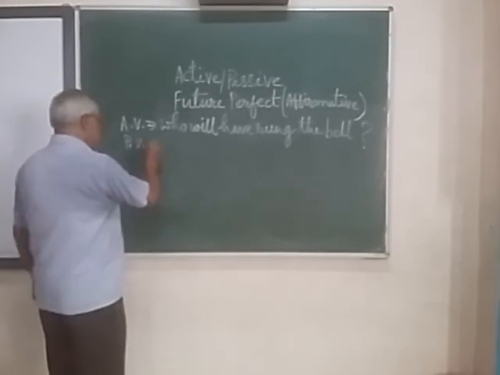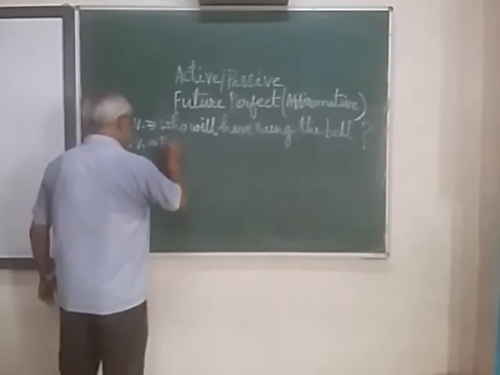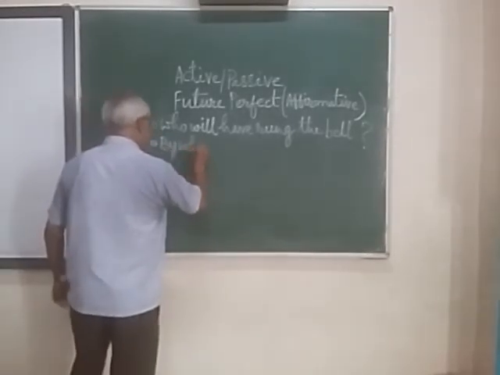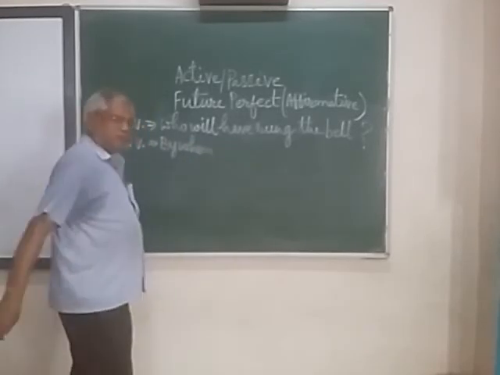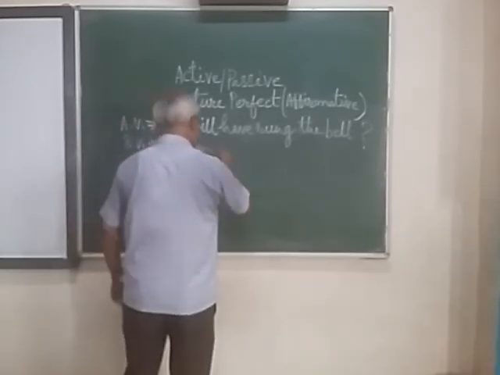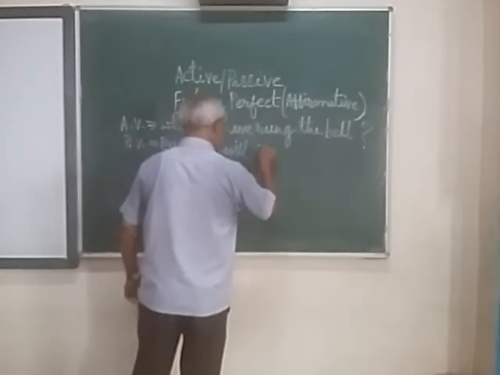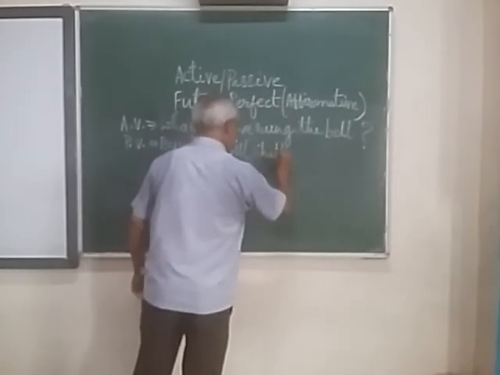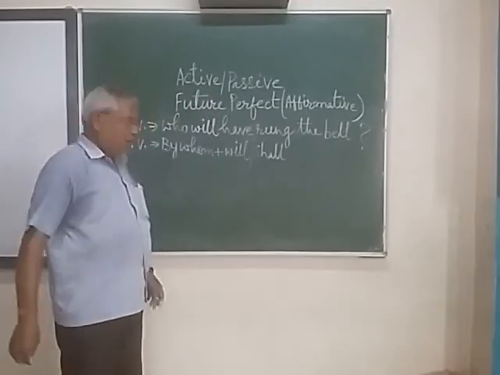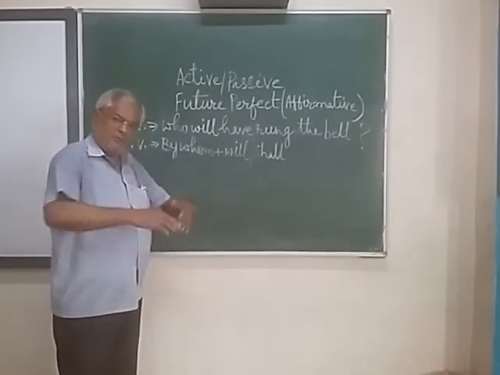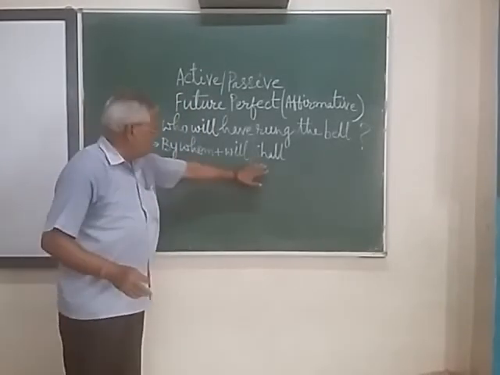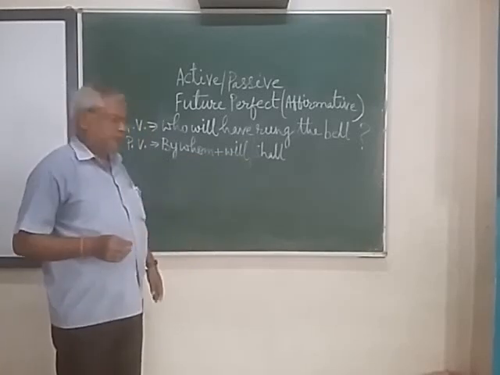Now you have to change it to passive. First, by whom. Then after that, will or shall. Instead of will/shall, another modal is given, and the same modal should be written here.